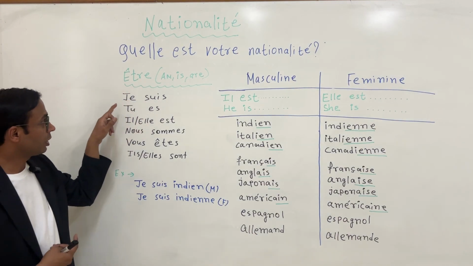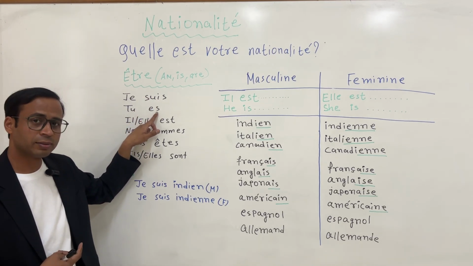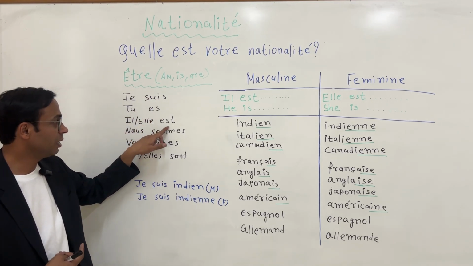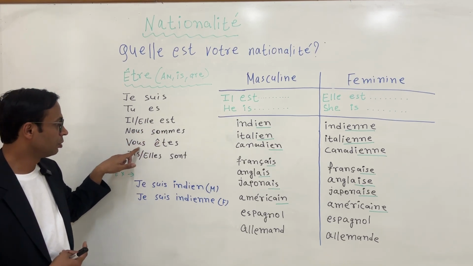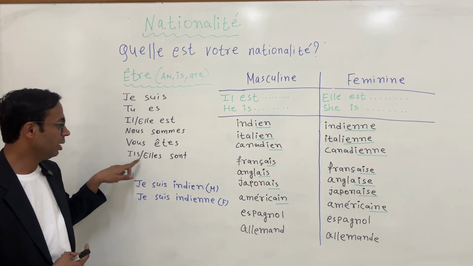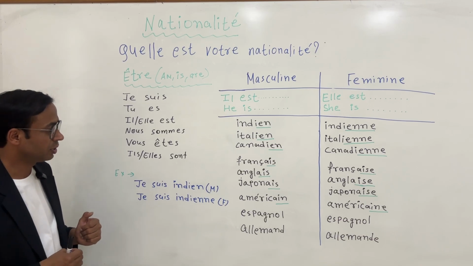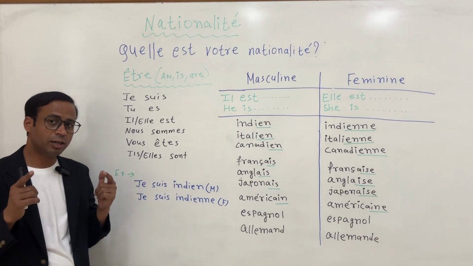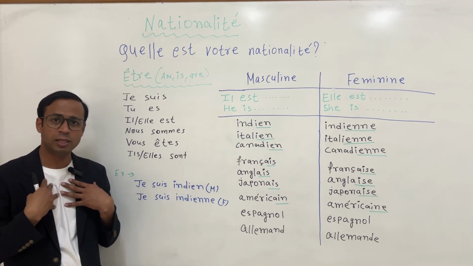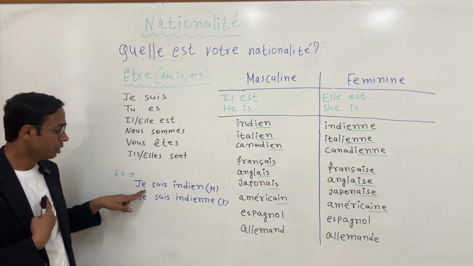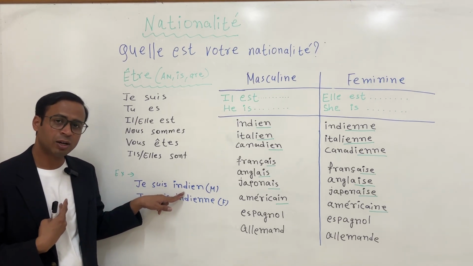All right. Être is conjugated as je suis, I am, tu es, you are, il est, he is, elle est, she is, nous sommes, we are, vous êtes, you are, ils, elles sont, they are. All right. So you should know this in order to answer your nationality. For example, if you are a boy, a male, you have to say I am. For example, me, I am Indian, so I have to say je suis indien. Je suis indien, which means I am Indian.